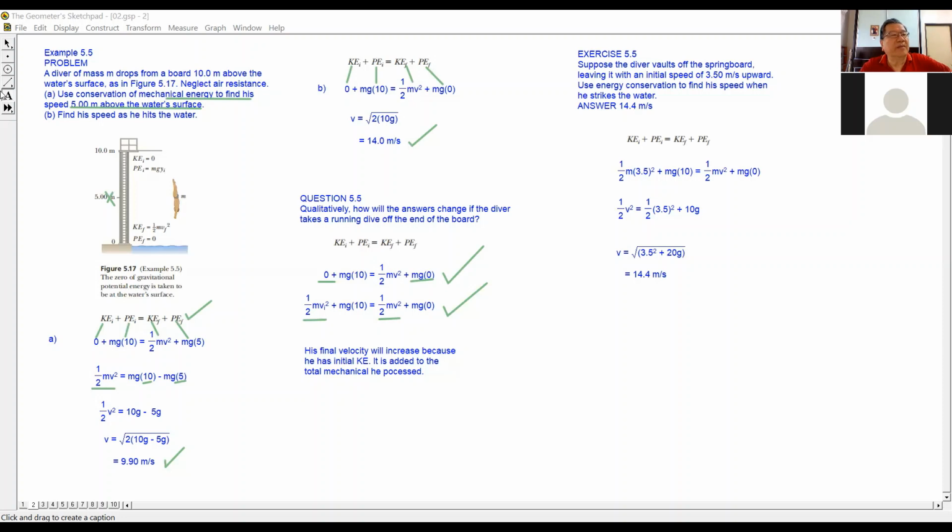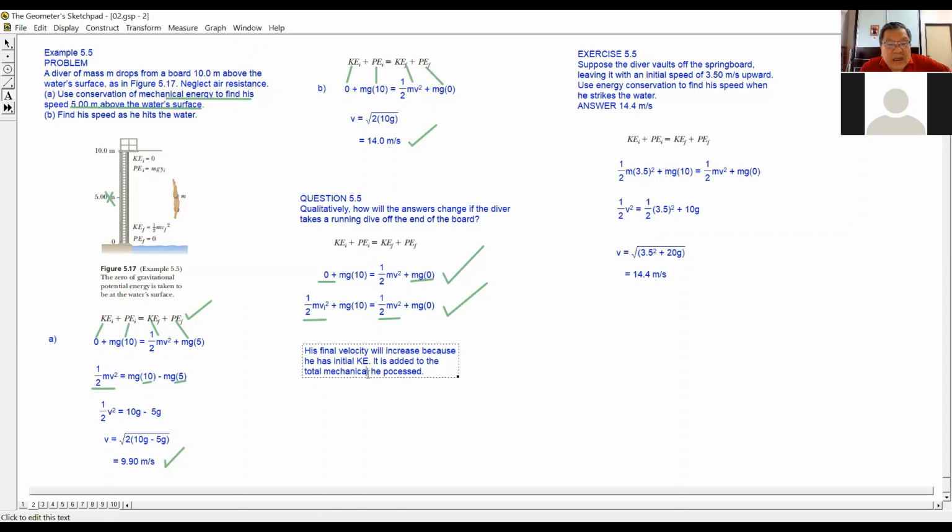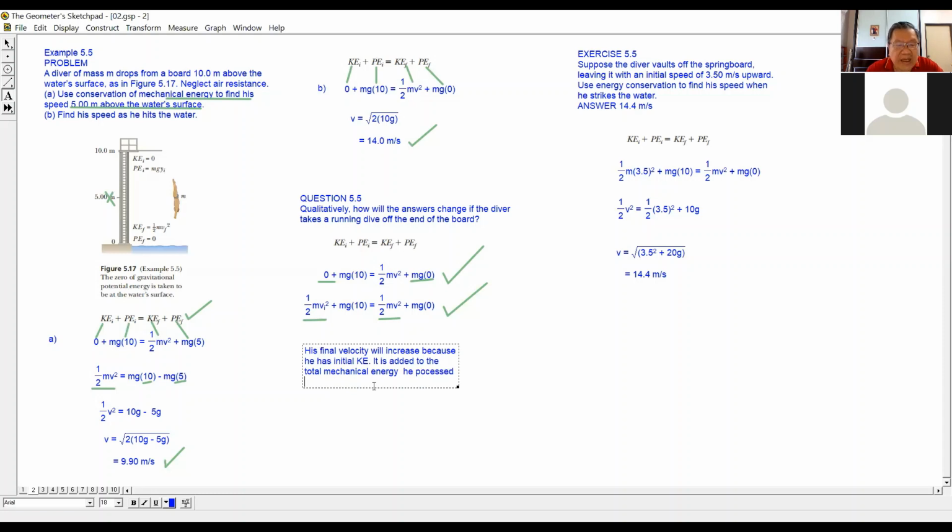energy. I should be typing total mechanical energy he possesses initially. Okay, so this will be more accurate, right? So if they ask you what will happen to his final velocity, it will be greater, bigger. His final velocity will increase because in the second case he has initial kinetic energy. Any questions so far?